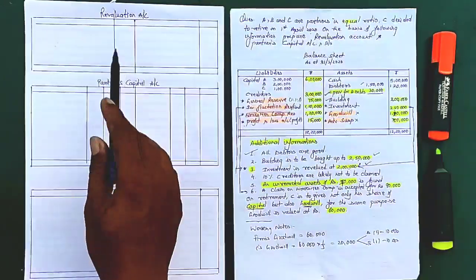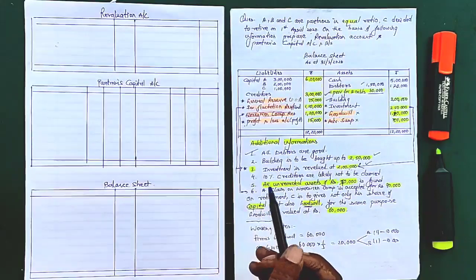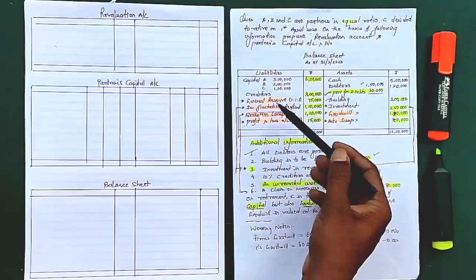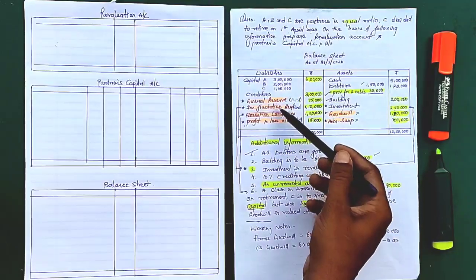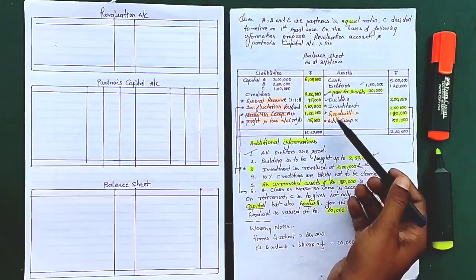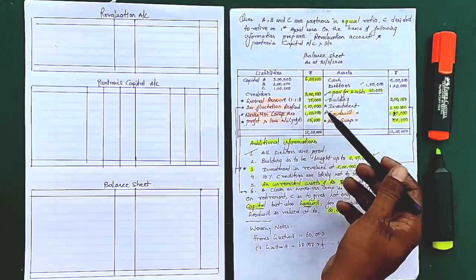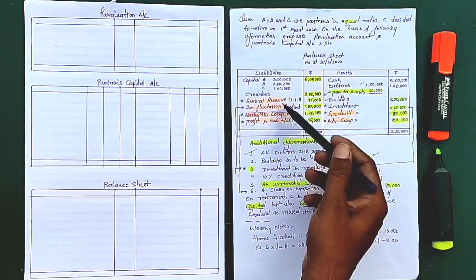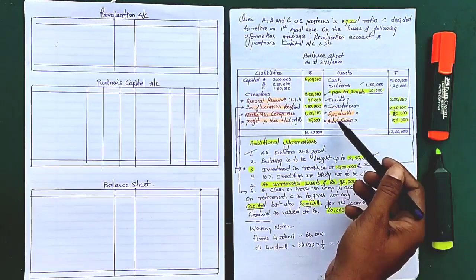So this is the pro forma of revaluation, partners capital and balance sheet. Let us have a look at the question. In this question, if you notice, I have highlighted some points. So these are 6 points. These are 6 adjustments, which is called treatment of reserves and accumulated profits, etc. So you have to see carefully how to deal with these points.